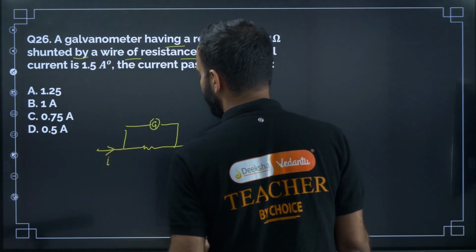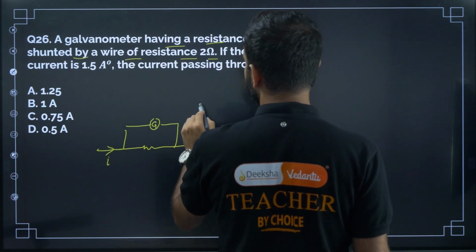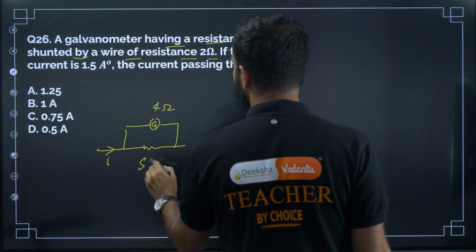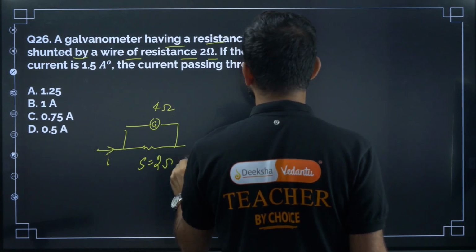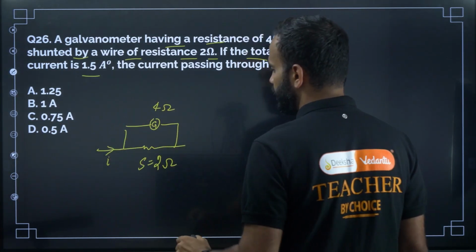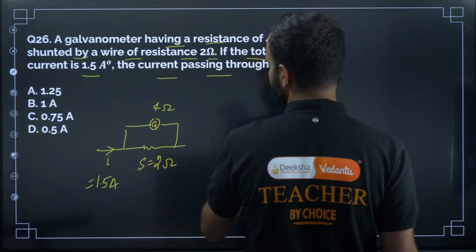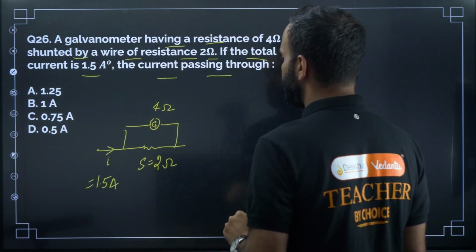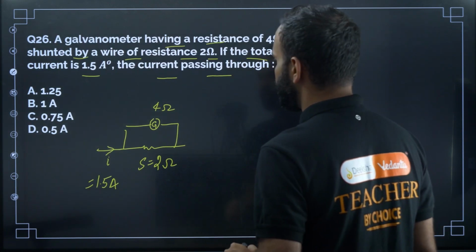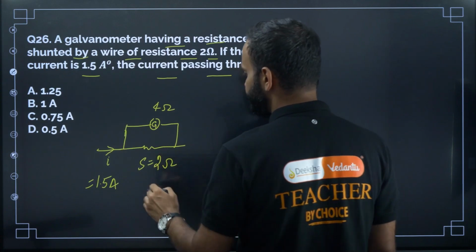The resistance of the galvanometer is 4 ohm, and the shunt wire has resistance 2 ohm. If the total current is 1.5 ampere, here I equal to 1.5 ampere, the current passing through G, we need to find the current passing through G. Okay, let's see.